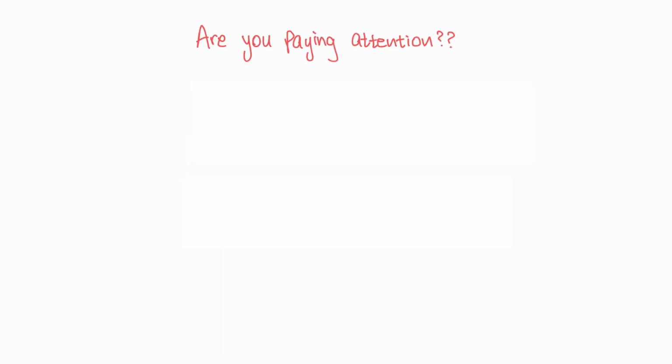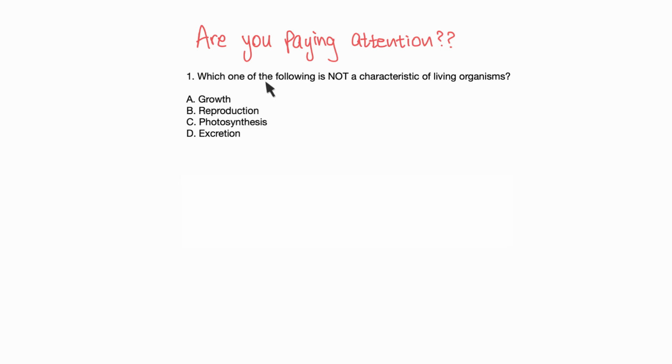Right now, I want to know if I still have your attention. Answer this. Which one of the following is not a characteristic of living organisms? A. Growth, B. Reproduction, C. Photosynthesis, or D. Excretion? Pause the video, no cheating. Alright, so this one was pretty simple, right? You hopefully answered C, which was photosynthesis. While photosynthesis is an integral process in plants, it's not one of the 7 characteristics, right?